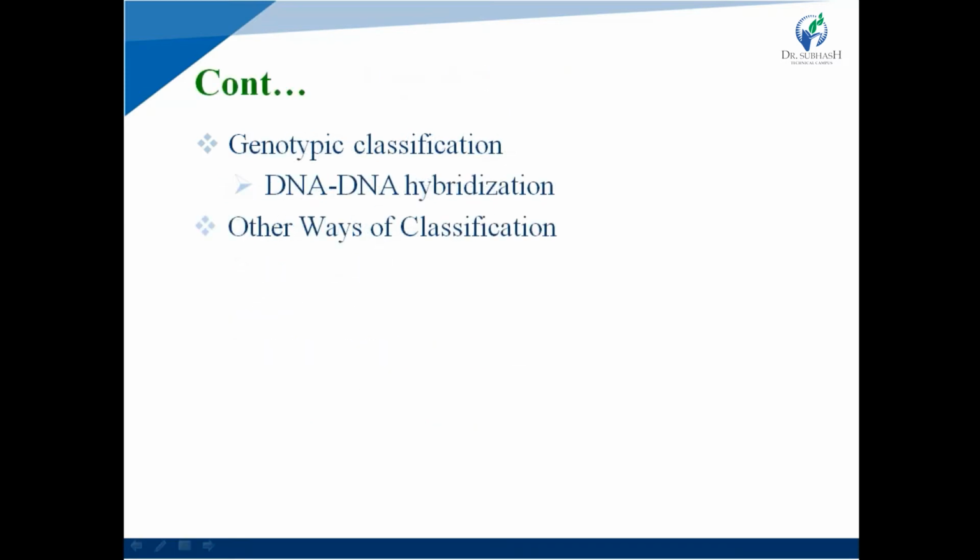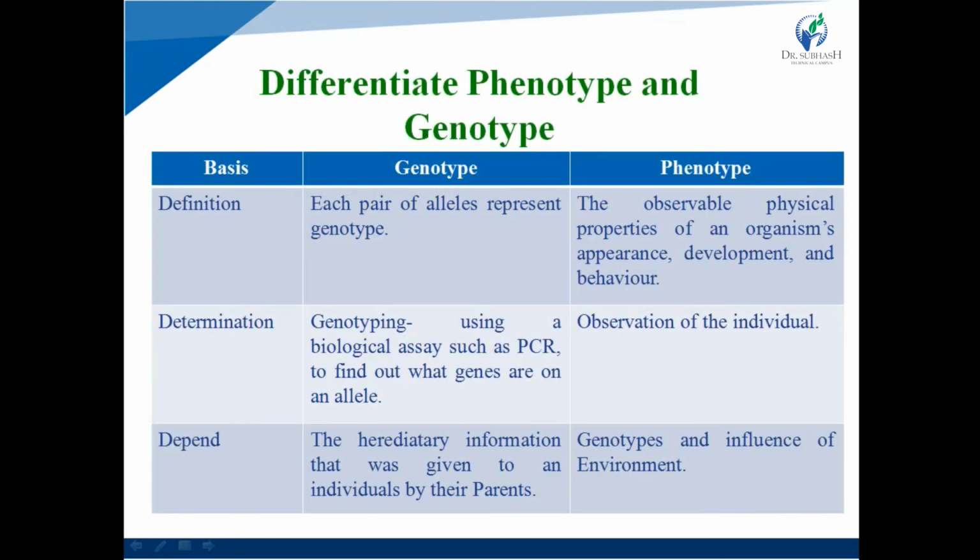While based on genotype, there is DNA hybridization and other ways of classification. We will discuss them one by one. First of all, we discuss what phenotype and genotype are. After that, we will discuss classification of bacteria based on phenotype and genotype.